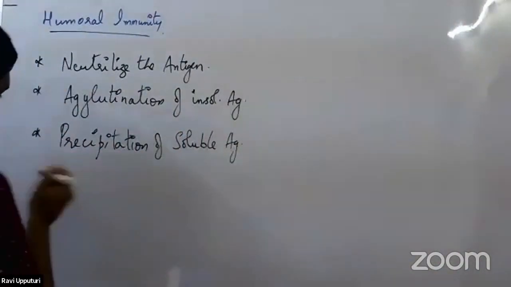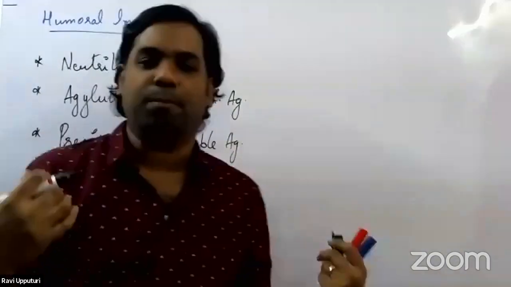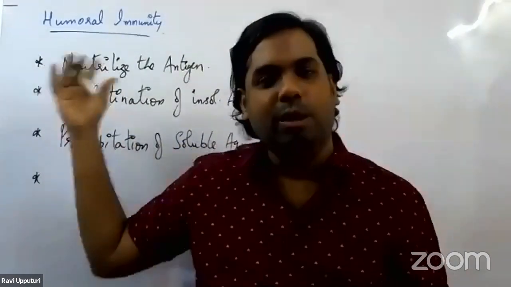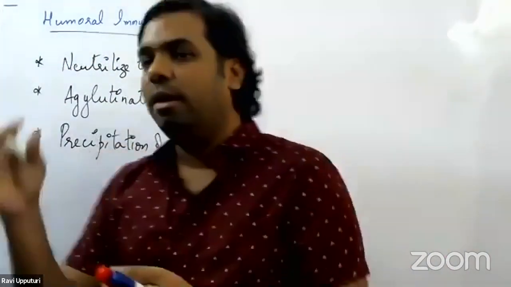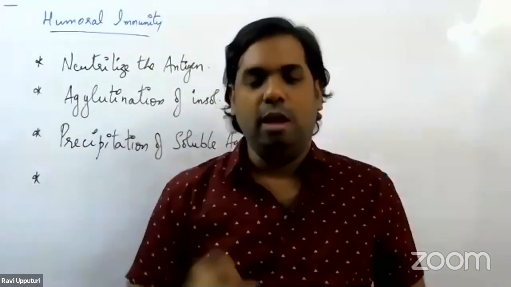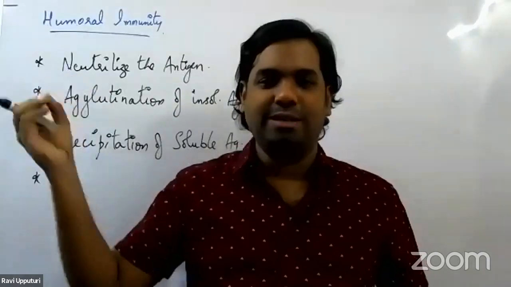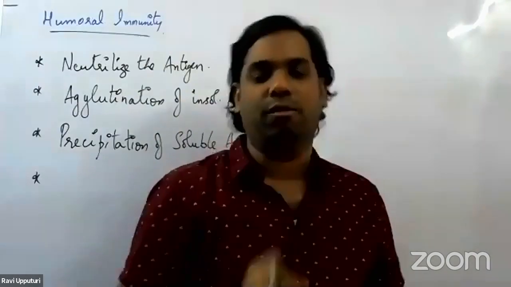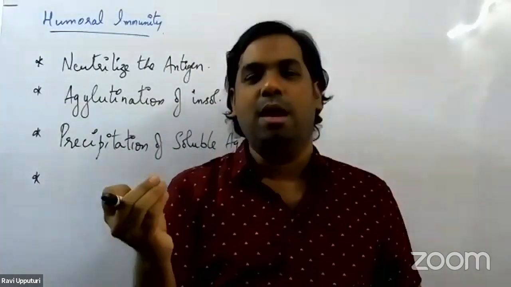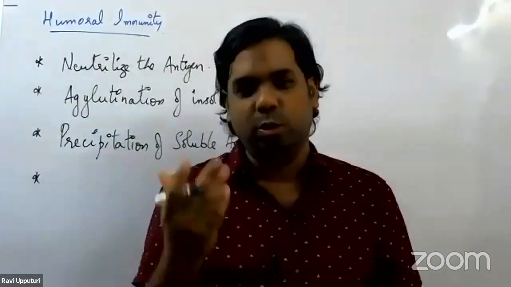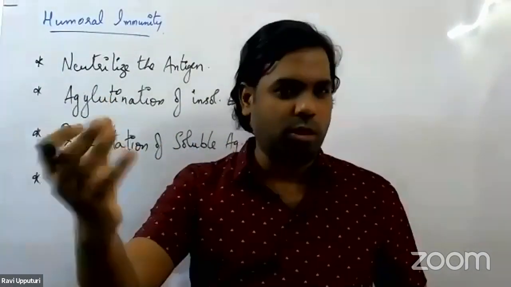Next one, number four. How do they act? Just suppose there is some sort of bacteria entering the body. How do the antibodies target the bacteria? They would bind to the flagella of the bacteria. Once these antibodies are synthesized or released, they bind to the flagella of the bacteria. Now we know what the role of flagella is. Flagella is mostly responsible for locomotion.